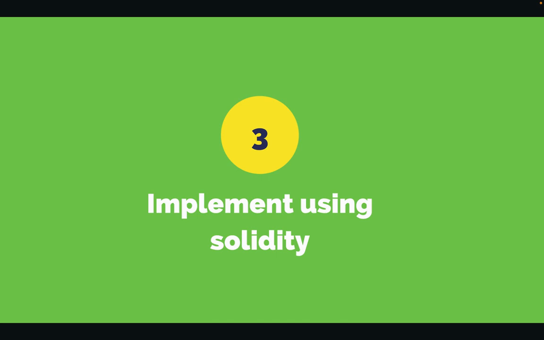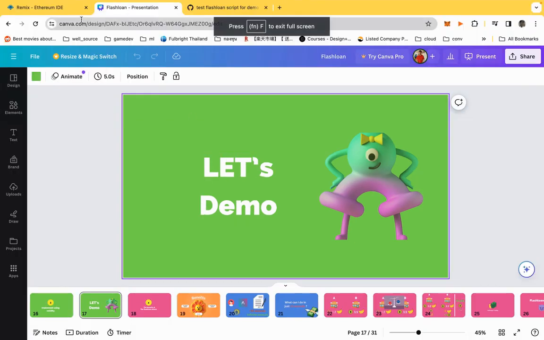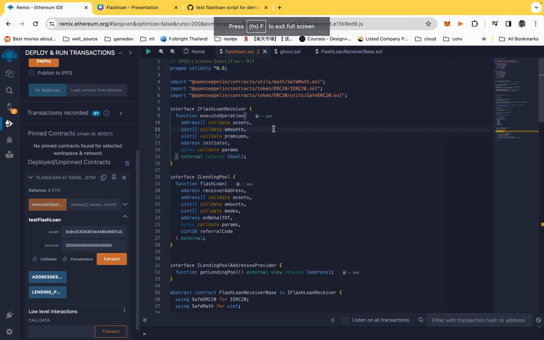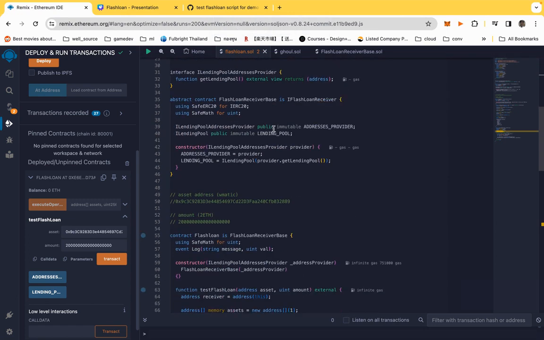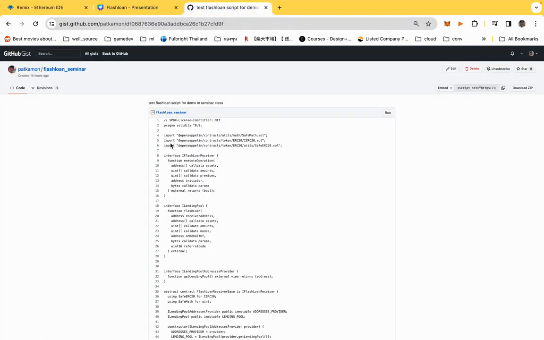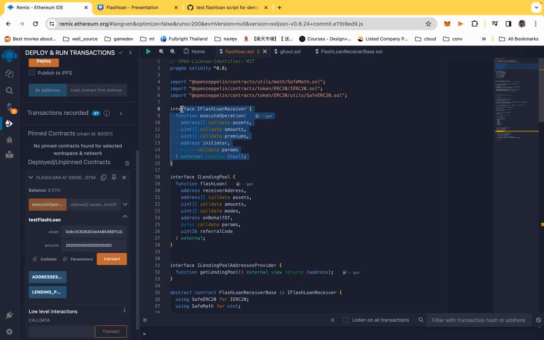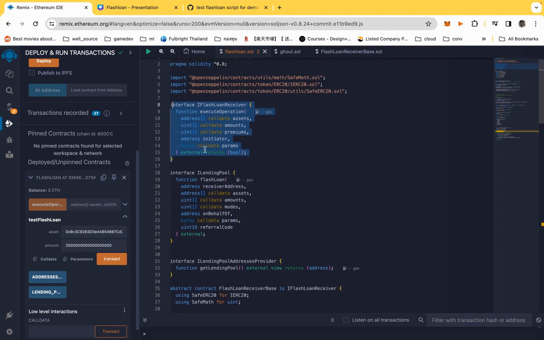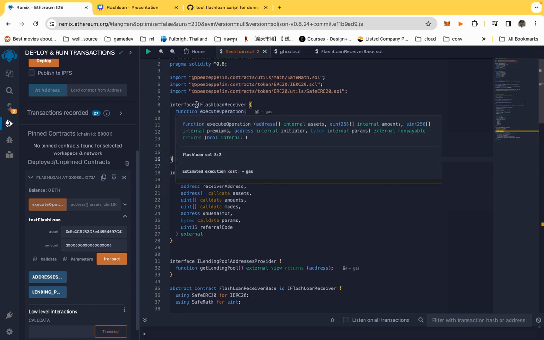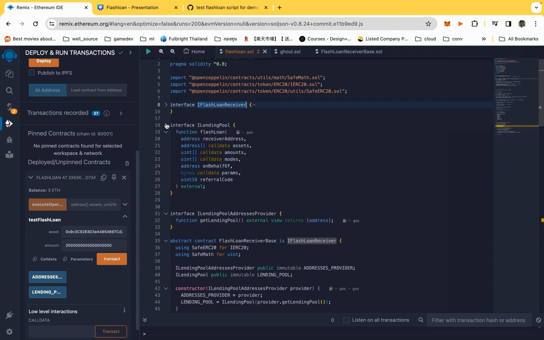Okay, in this topic, implementation using Solidity, we're going to move on from this slide to the Remix website to show you the real smart contract written in Solidity. If you want to follow along, I will give you the GitHub repository containing all the code. So let's go. In this part, we're going to skip the first part because it's just the interface that tells the smart contract what to look for in the function. So this is all the interface.